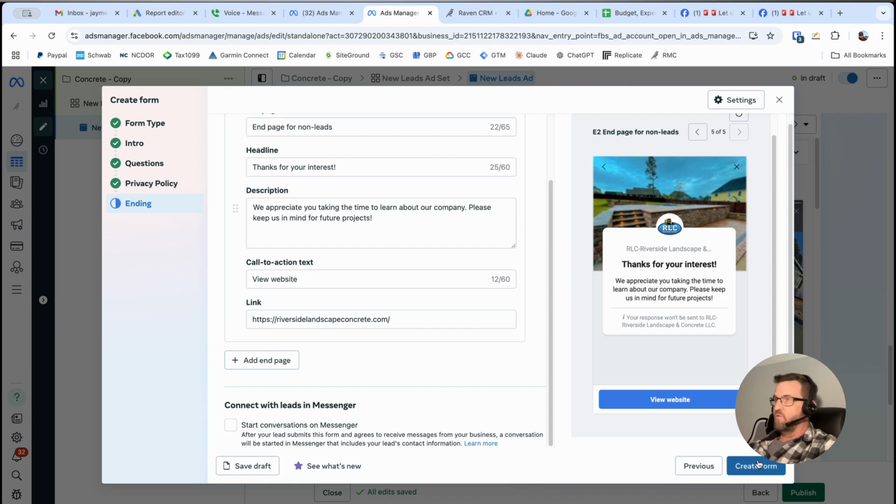Just click create form, and then it's on file. You cannot edit this once you create it. You'll have to create a duplicate, so just keep that in mind, which is not a big deal. I don't know why they don't let you edit it, but that being said, that's how you create a lead form on Facebook ads.